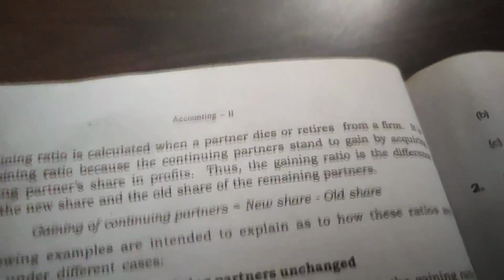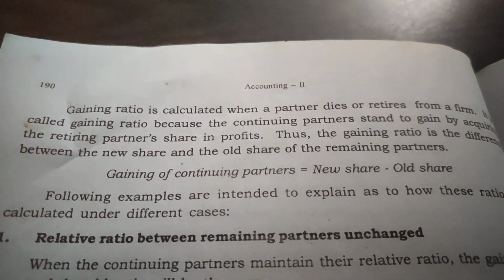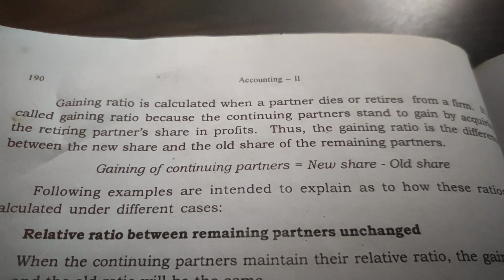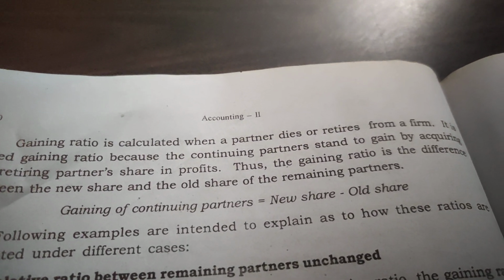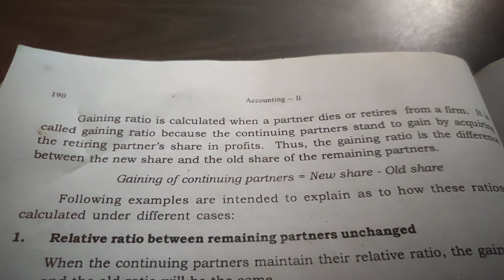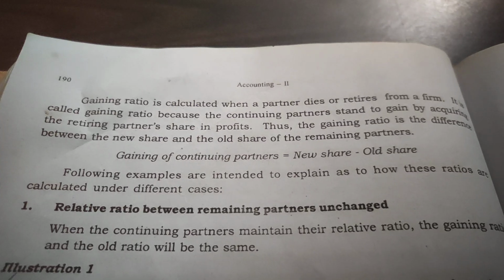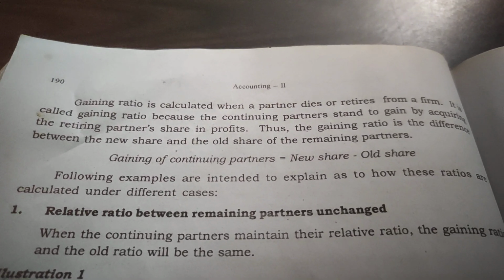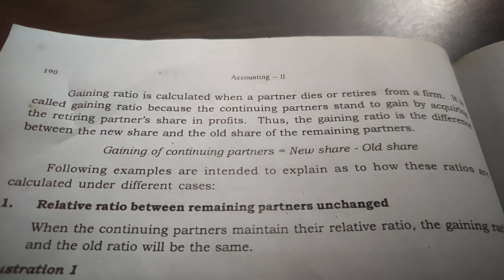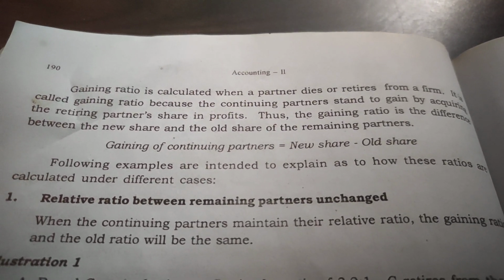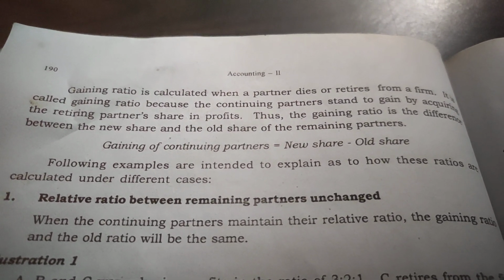It is called gaining ratio because the continuing partners stand to gain by acquiring the retiring partner's share in profits. Thus, the gaining ratio is the difference between the new share and the old share of the remaining partners. Gaining ratio is equal to new share minus old share.